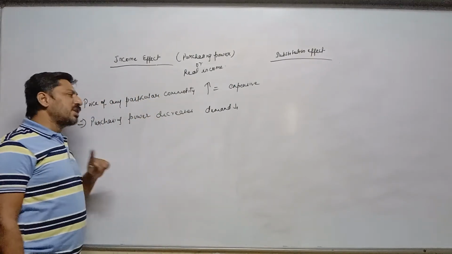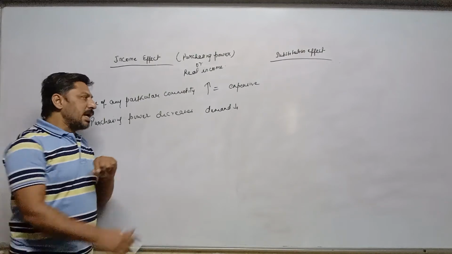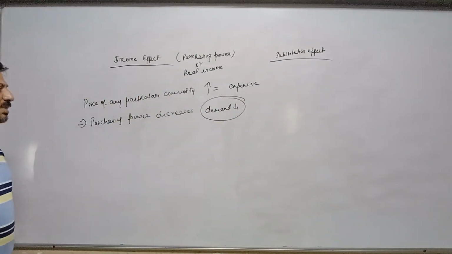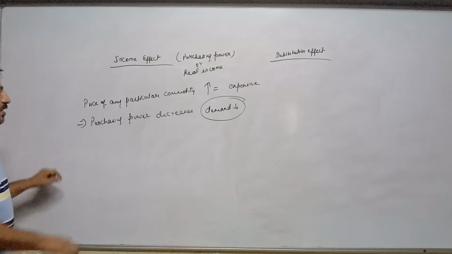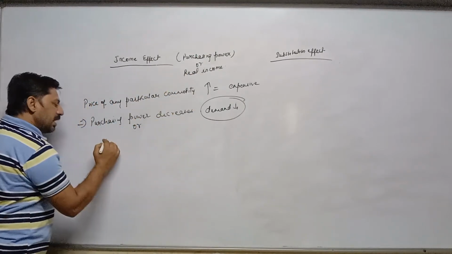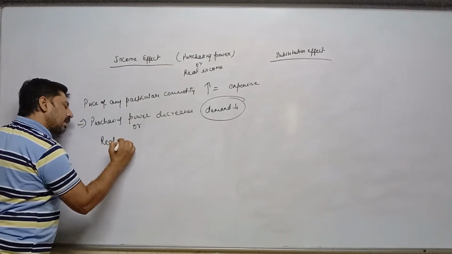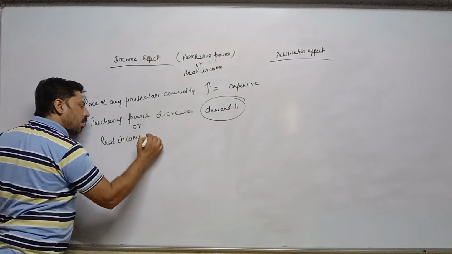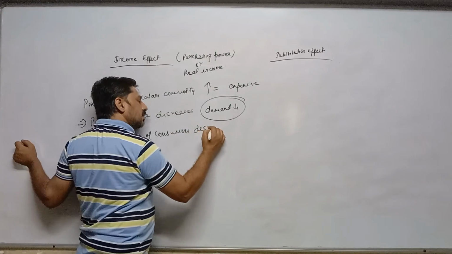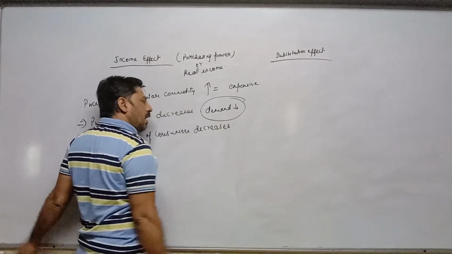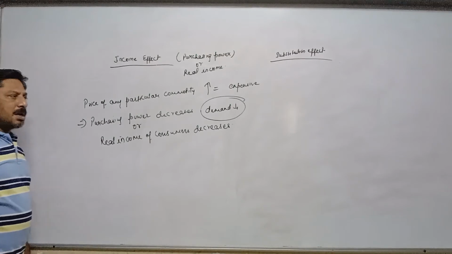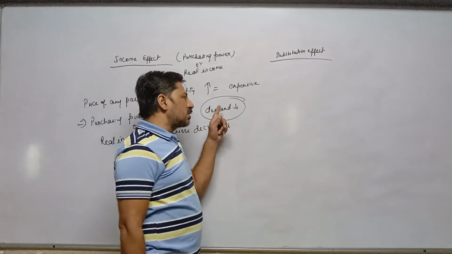In both cases demand decreases. Means the purchasing power of consumers decreases, in other words, the real income of consumers decreases. And when purchasing power or real income decreases, demand for that commodity also decreases.